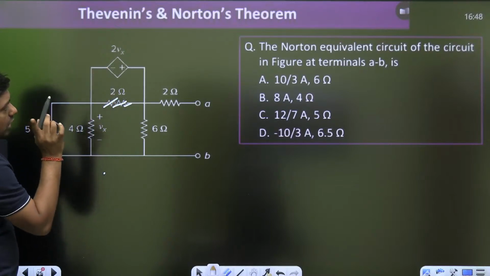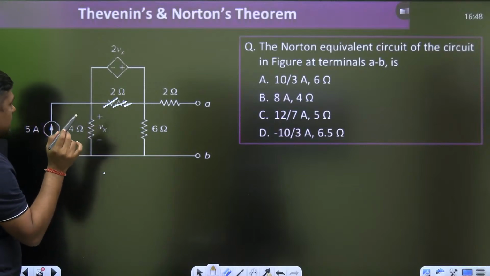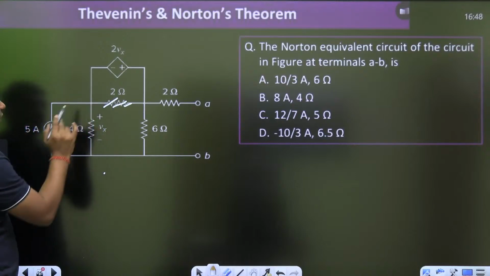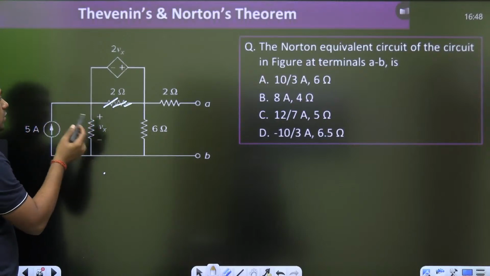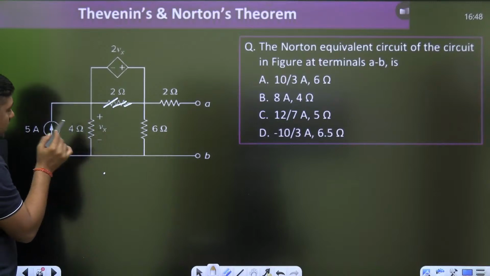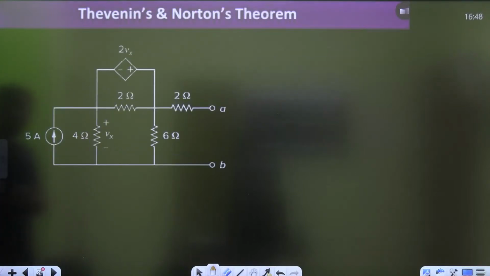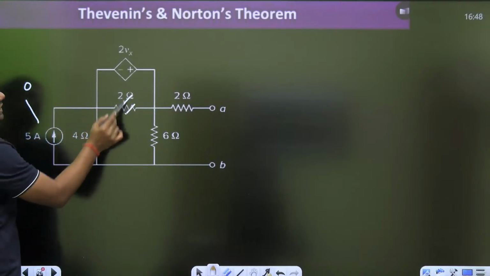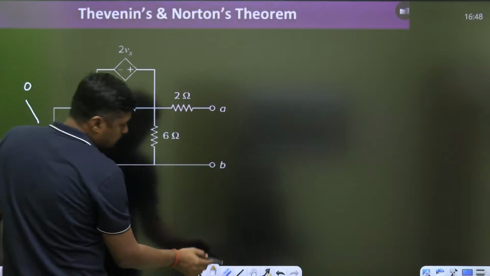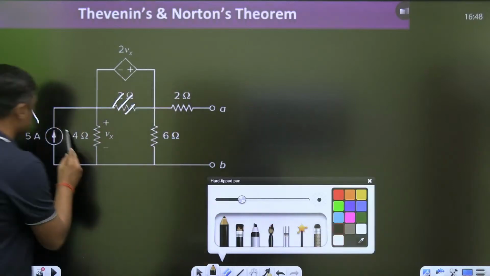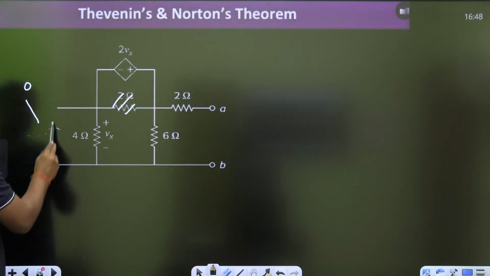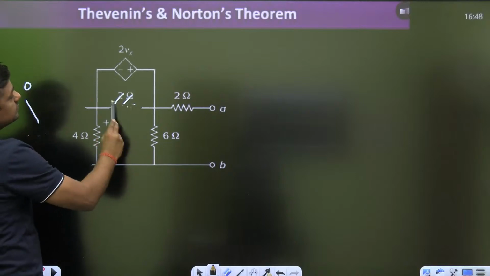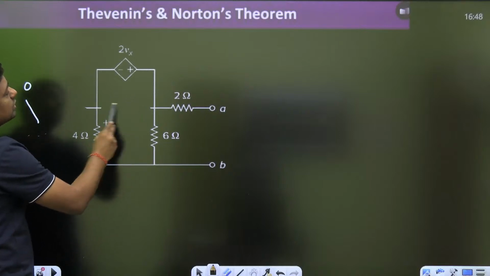Second thing, if you want to calculate the RTH or RN, then make the 5 ampere current source 0. If you want to make the 5 ampere current source 0, you can remove it, then this is open circuit because it is a current source. No need to consider it because it is parallel to a voltage source.